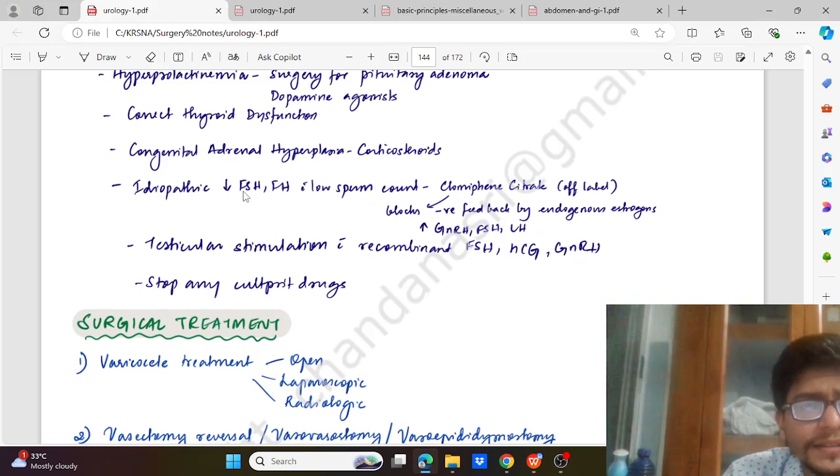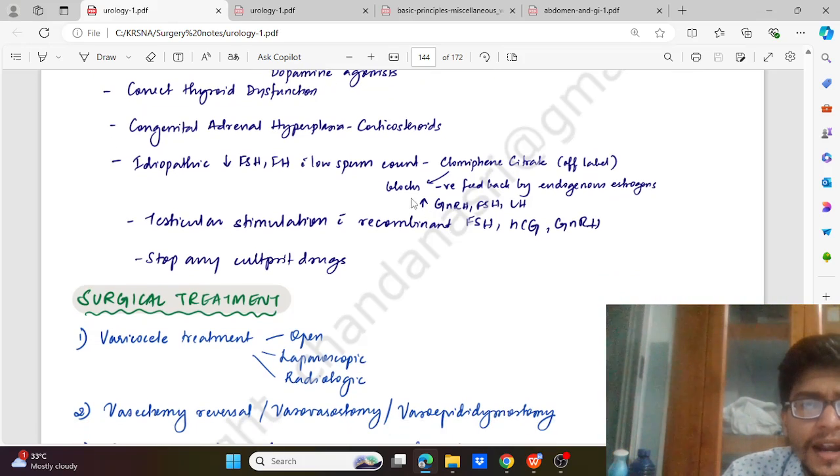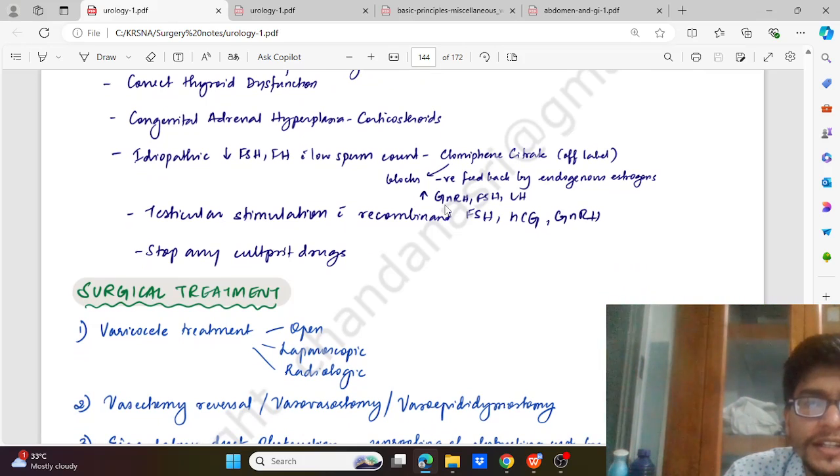Then idiopathic decreased FSH and LH with low sperm count can be treated with clomiphene citrate, which is off label, and it blocks the negative feedback by endogenous estrogen, causing an increase in GnRH, FSH and LH. Testicular stimulation with recombinant FSH, HCG and gonadotropin, GnRH.